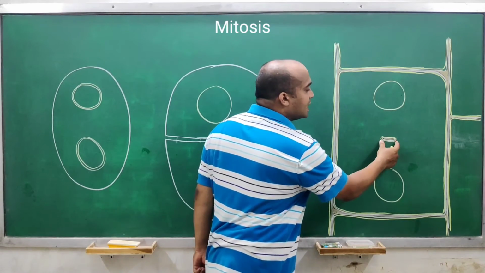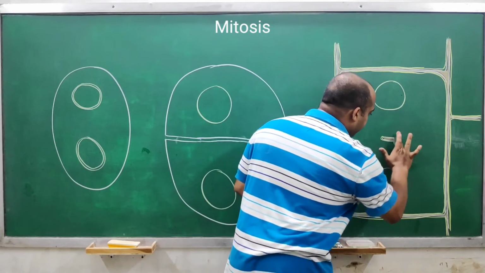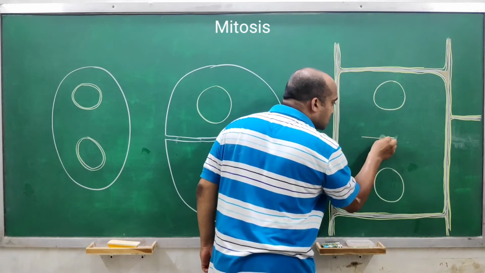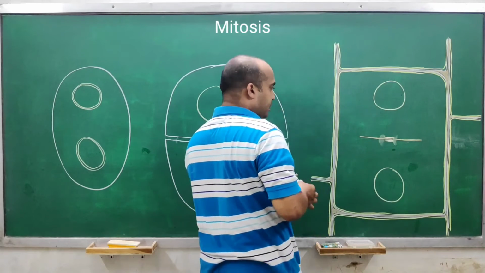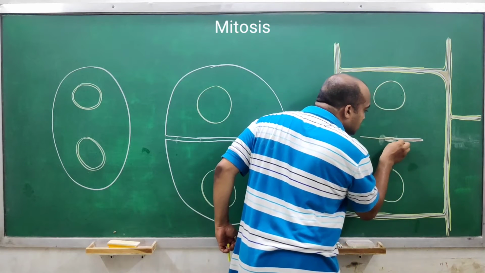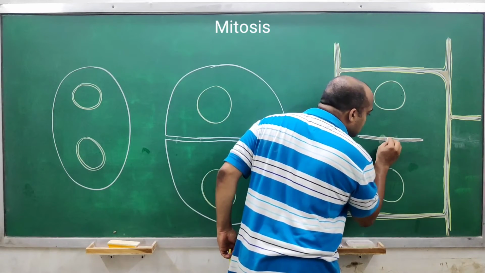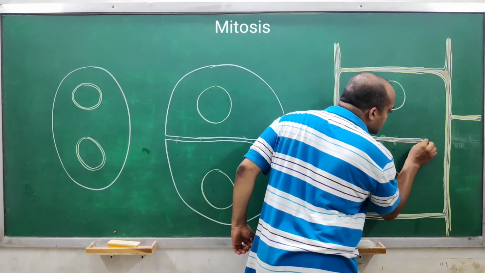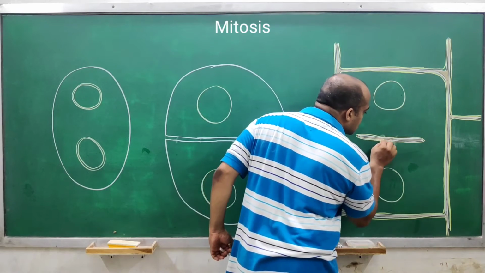Then this cell plate will extend towards its periphery, right? Understood?